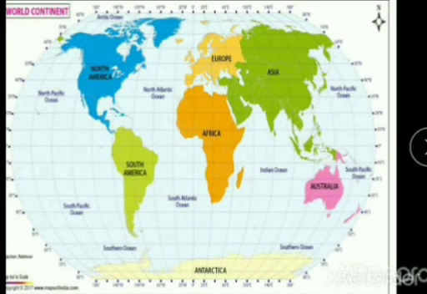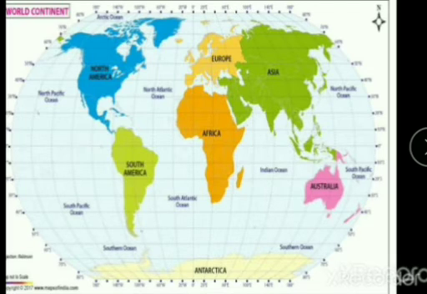Okay, so the next is the oceans. We have already seen what oceans are, right? The seven continents of the world are separated from each other by large stretches of water, which are called oceans. There are 5 oceans in the world. They are the Pacific Ocean, the Atlantic Ocean, the Indian Ocean, the Arctic Ocean and the Southern Ocean.